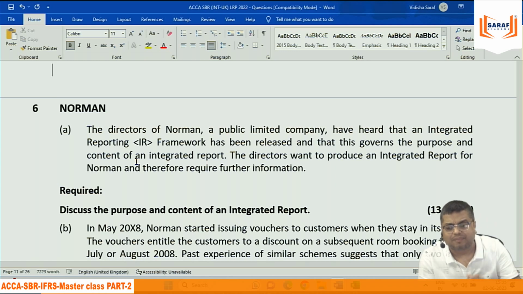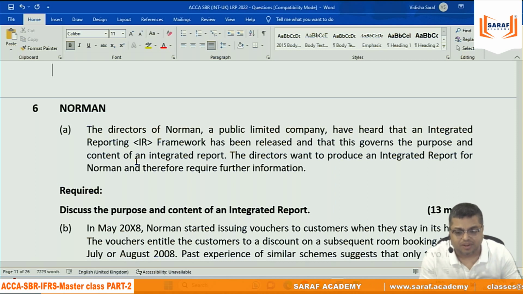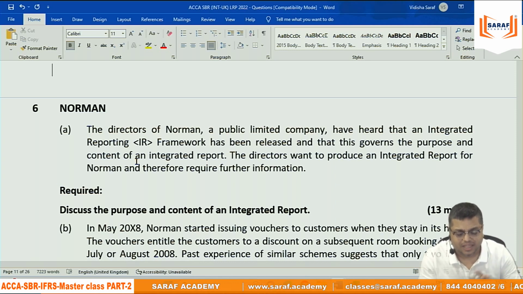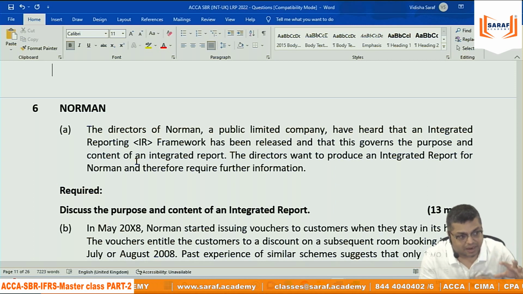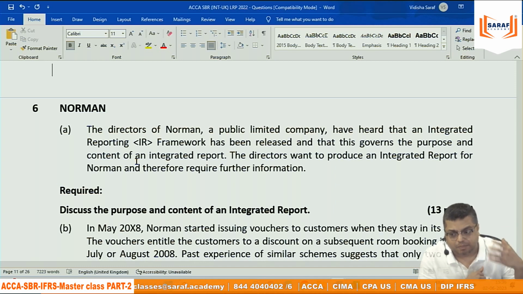For that reason, there are six capitals: financial, manufactured, intellectual, human, social and relationship, and natural. So human resource is a part of capital which needs to be covered. Integrated reporting guidelines say that. How much expenditure we are doing in training human beings and developing their skills will be financially bad for us, but non-financially, in terms of intellectual capital and other aspects, it will be good for us.